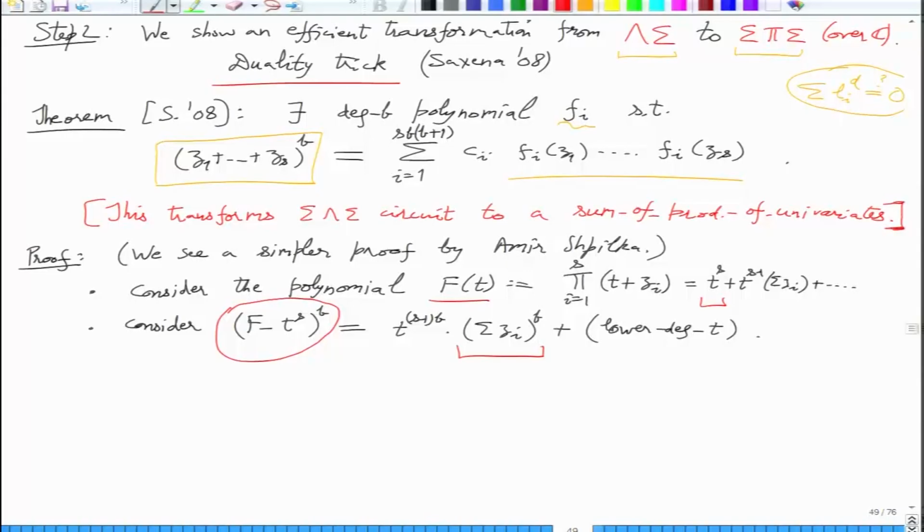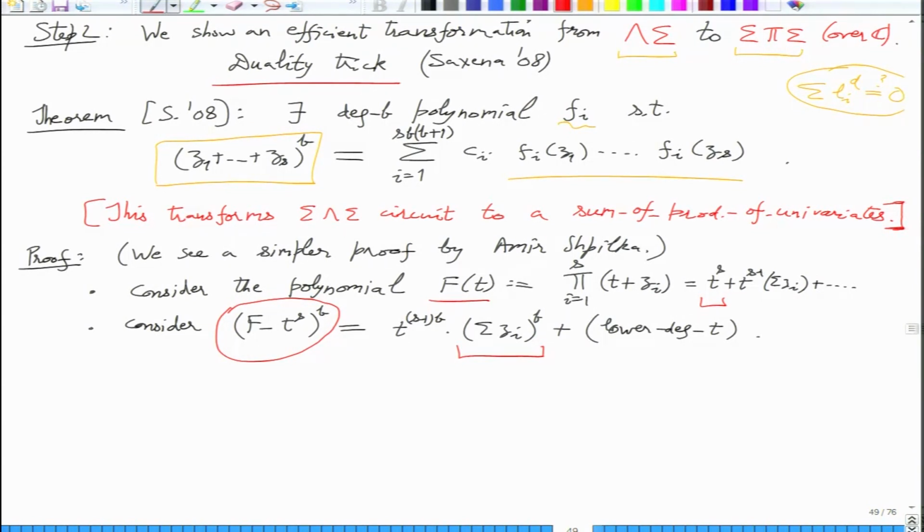No, here you cannot take a quotient because the remaining are lower degree terms. If you take the quotient, then this leading term will be killed. So better is to use interpolation. You actually evaluate this LHS, this function in t, for various values of t, and then take a suitable linear combination so that all these lower degree t terms get cancelled. These coefficients don't contribute, and the only thing that remains is this leading coefficient sigma zi to the b.